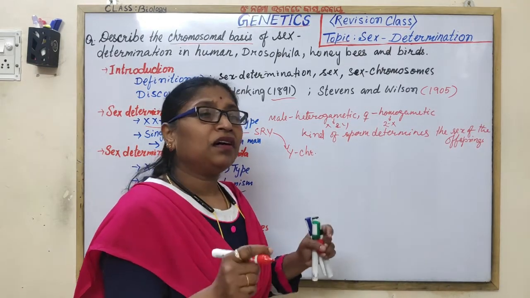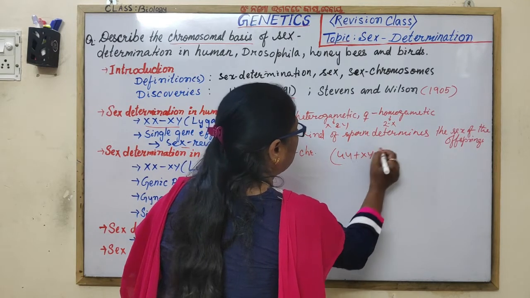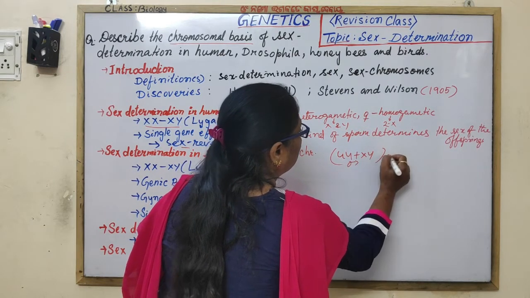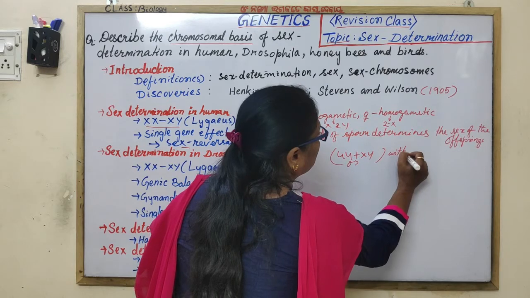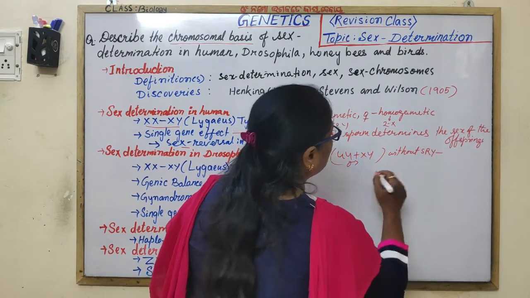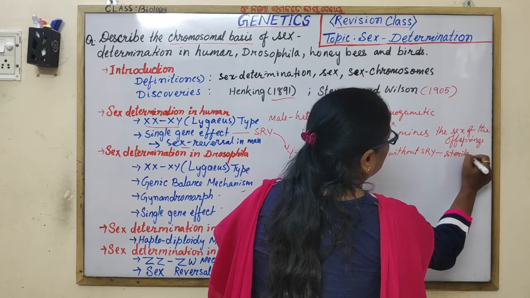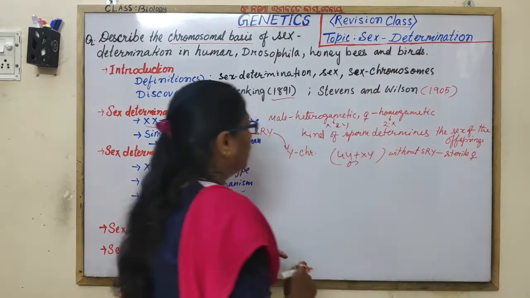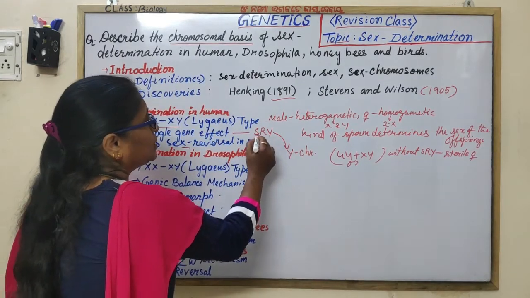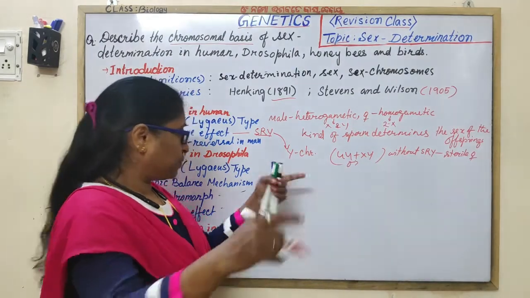If the normal male genotype 44 plus XY is without SRY, then the individual develops into a sterile female. SRY is the sex determining region Y, present on the Y chromosome.